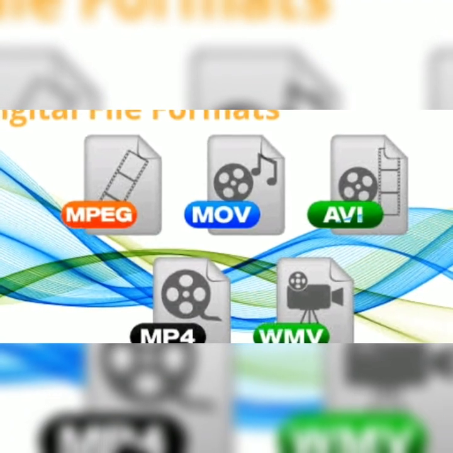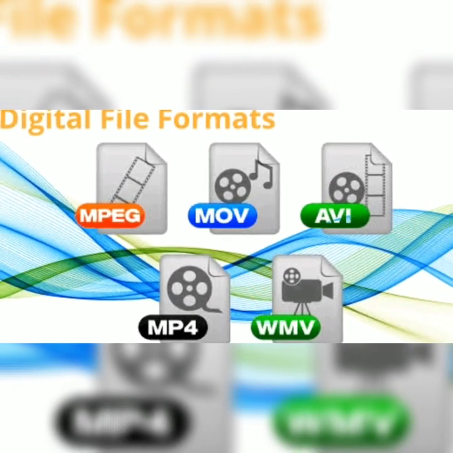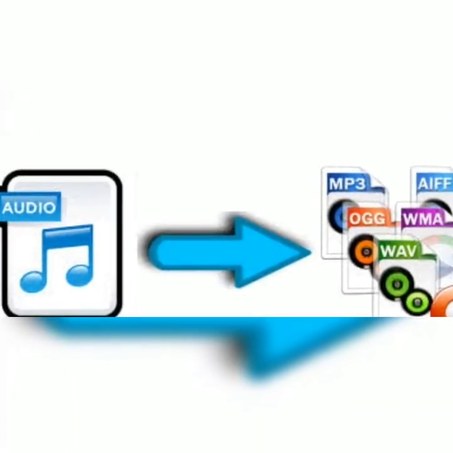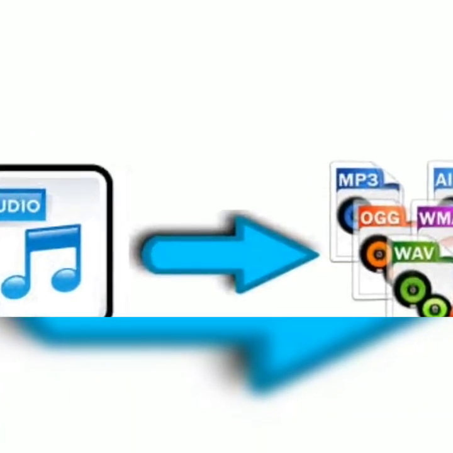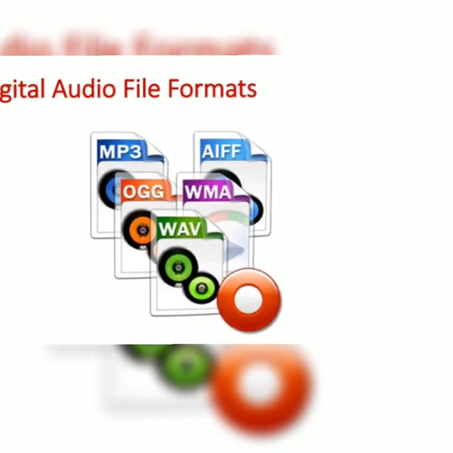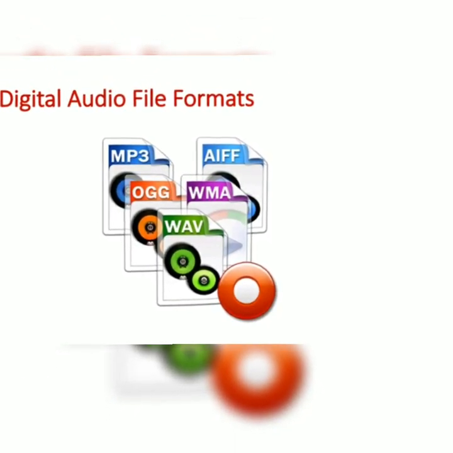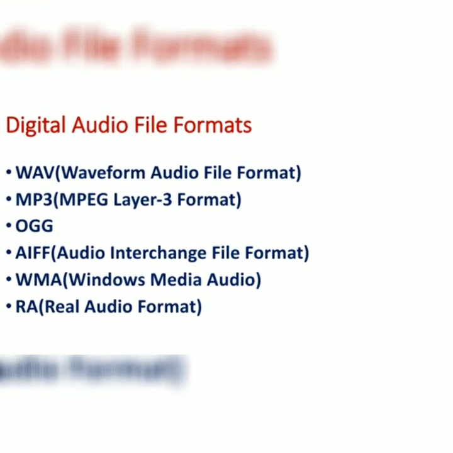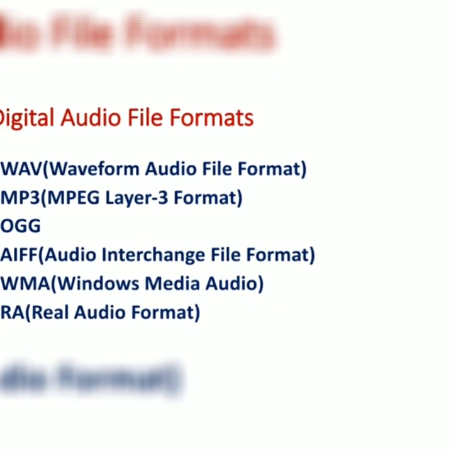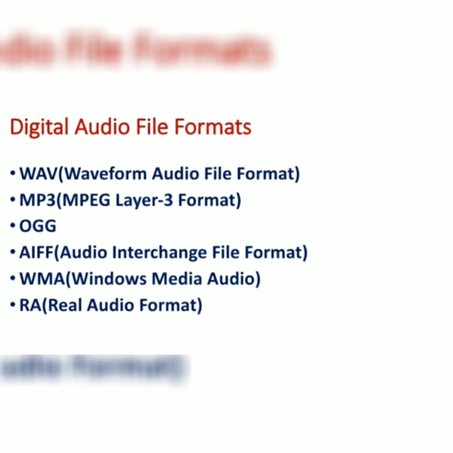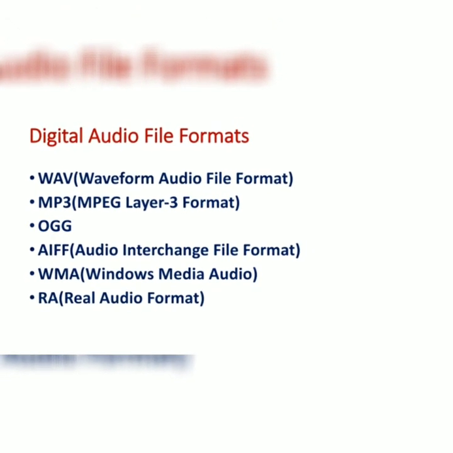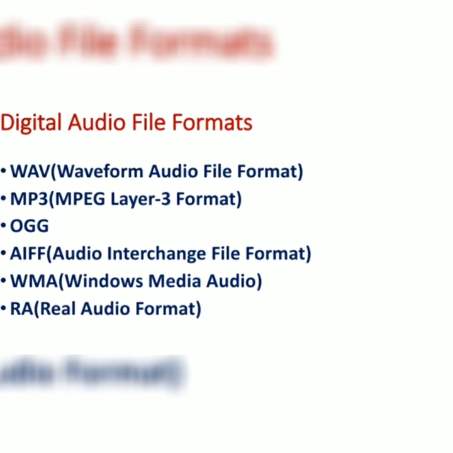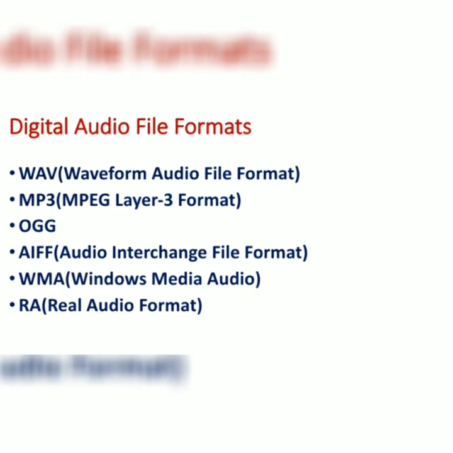Digital file format. So digital file formats can be of two kinds, either audio or video. So now we are going to see about the digital audio file formats. There are a number of digital audio file formats. The first one is WAV, that is waveform audio file format, MP3, MPEG Layer 3 format, OGG, AIFF, audio interchange file format, WMA, Windows Media Audio, RA, real audio format.